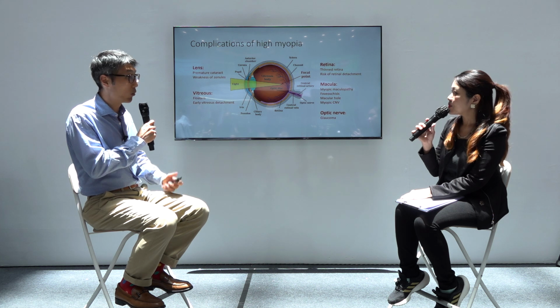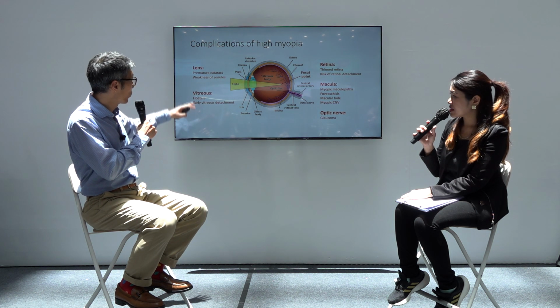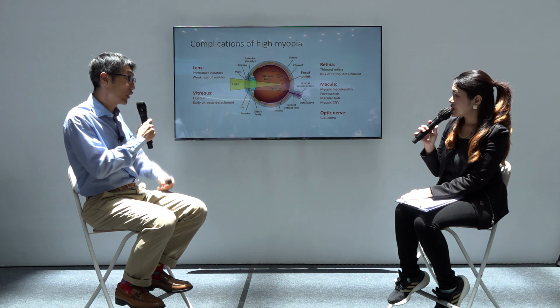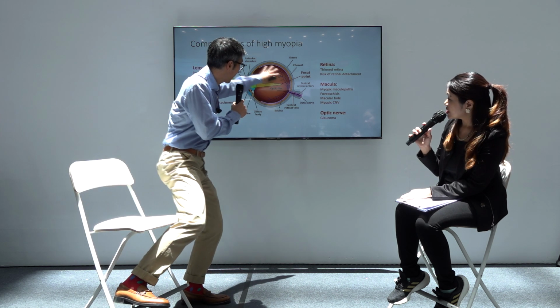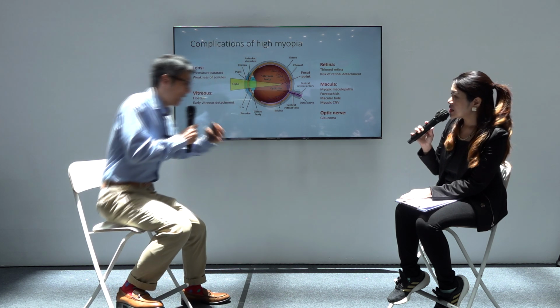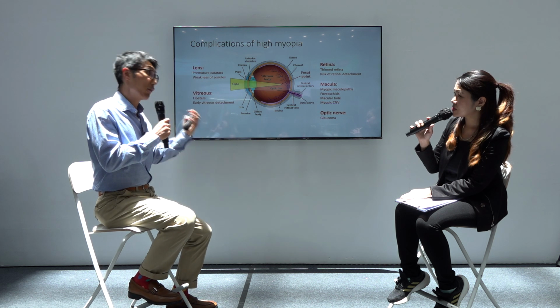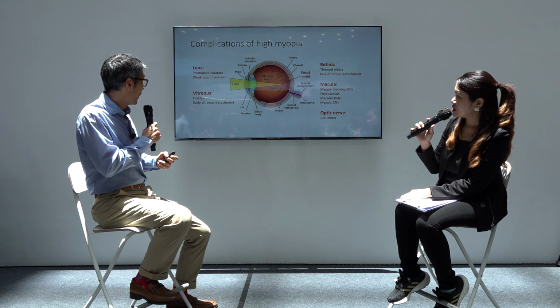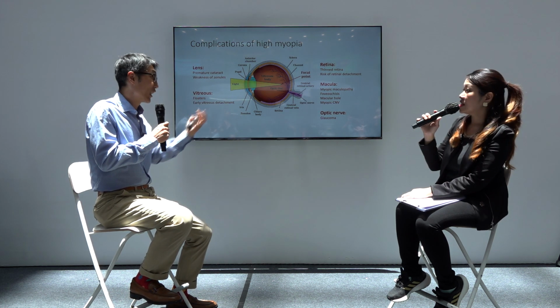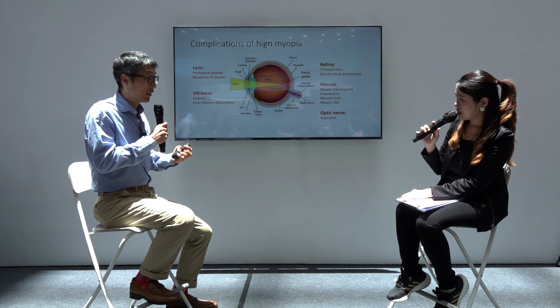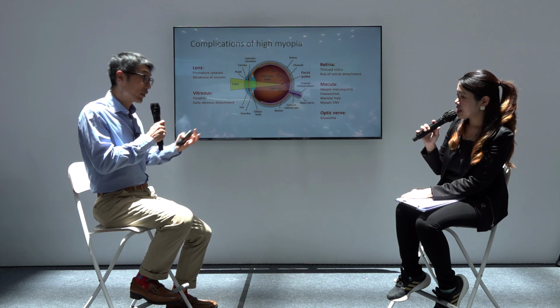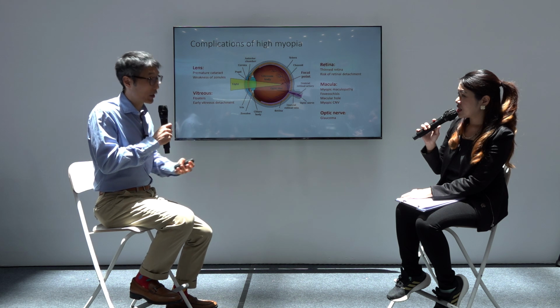And then behind the lens will be this area called the vitreous, this central bit. Yeah, correct. So in that space, it's actually filled with a gel. Like a gel, so it's a clear gel. And people who are very short-sighted tend to get floaters, meaning that their gel is not so transparent.